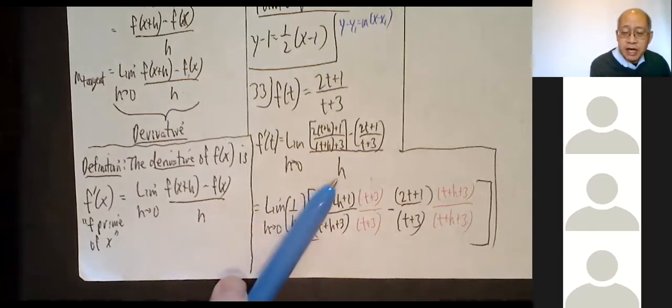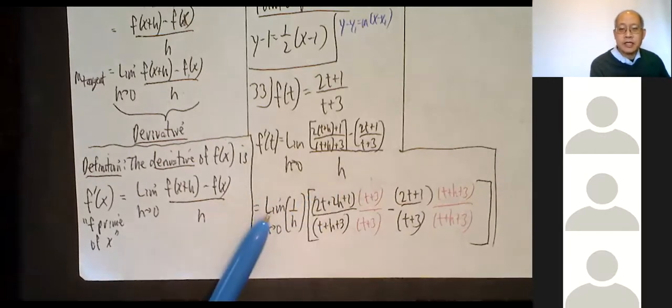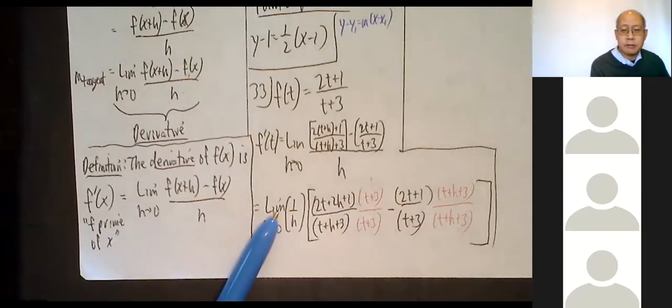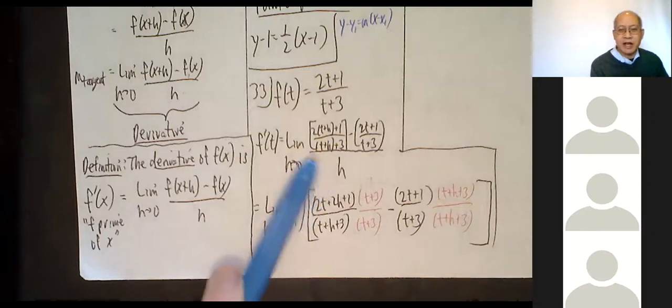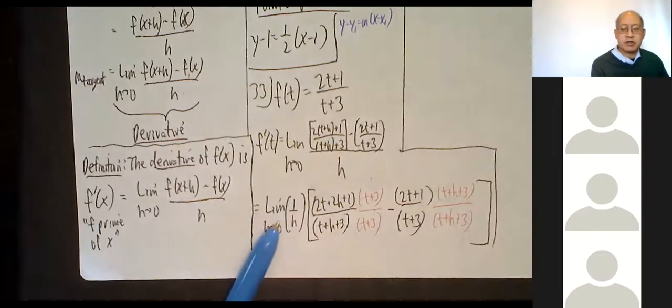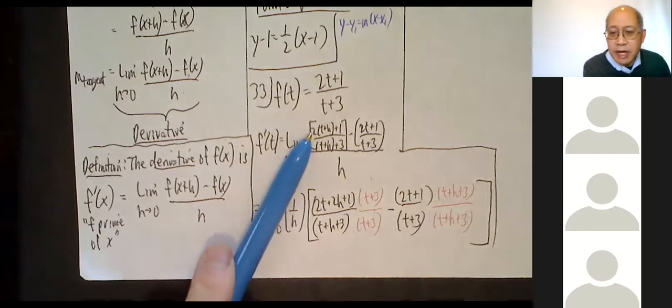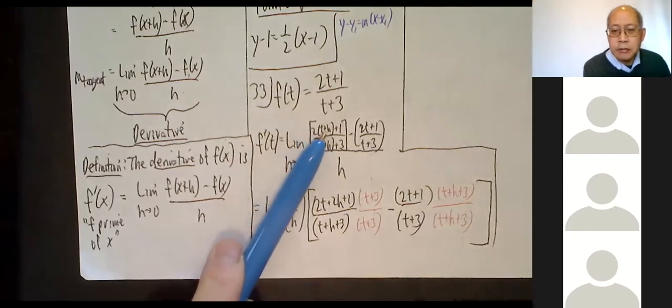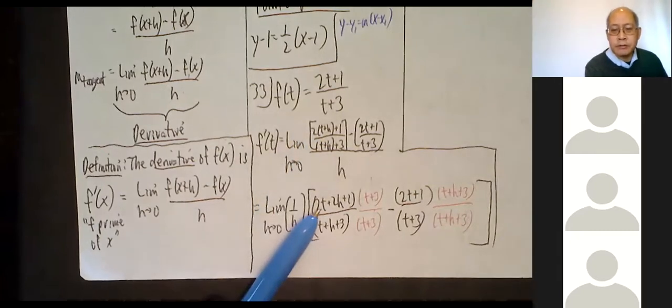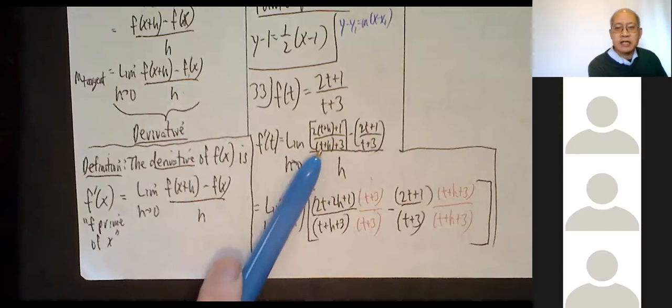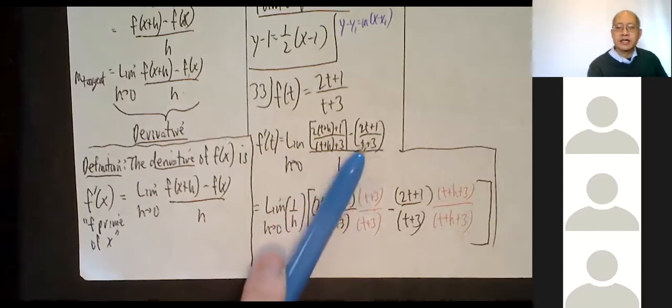It's the same thing, it just makes it look nicer. This looks pretty bad, having fractions on top of fractions. This looks a little bit cleaner. Now, a little bit of cleanup of the algebra. That's 2t plus 2h plus 1 over t plus h plus 3, and that stays the same.